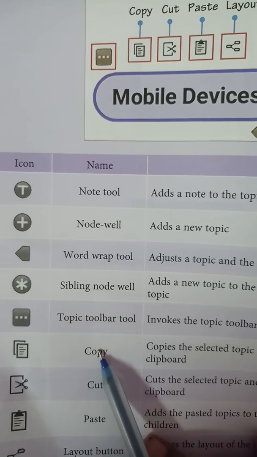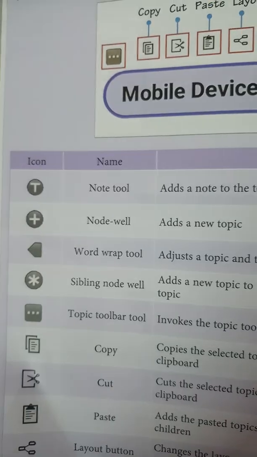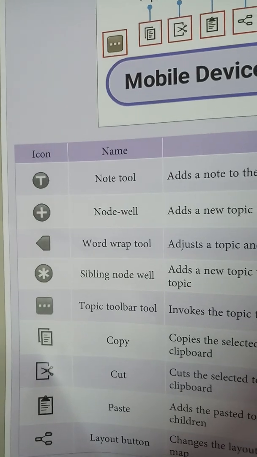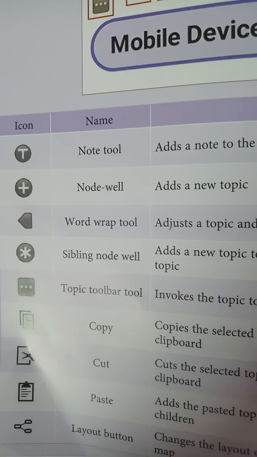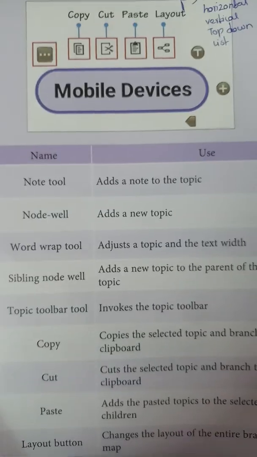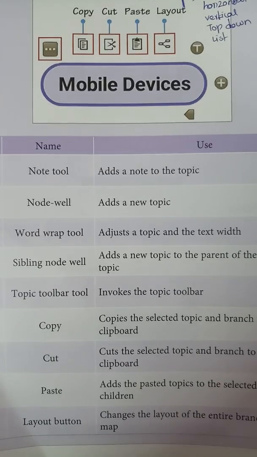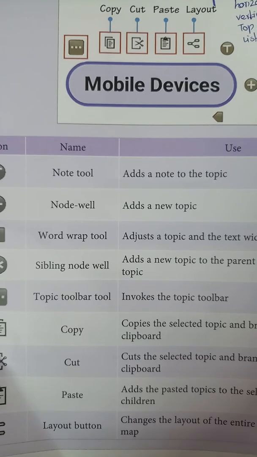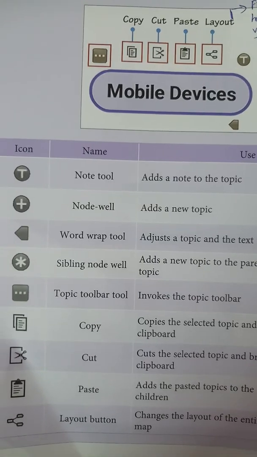Copy, we all know, is used to copy a text, word or sentence. Cut takes the words or the topic from one place and it can be pasted in another place. Paste means add the pasted topic to the selected topic as children. So if you cut or copy a sentence or a word, you can paste it by using the paste icon in some other place.